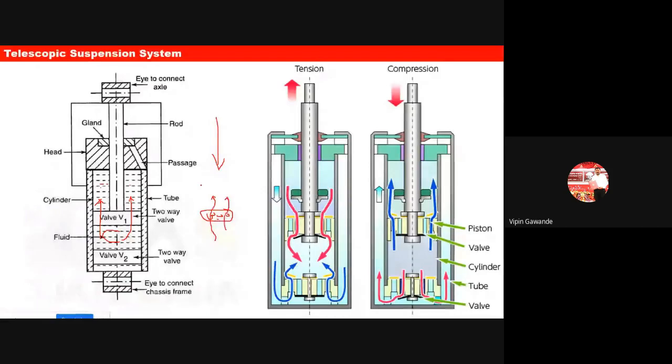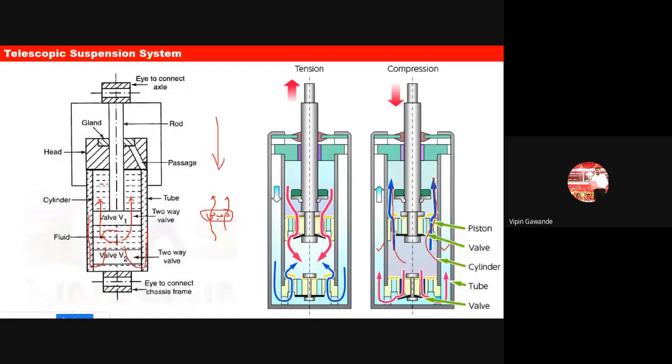Similarly, wall 2 also has holes, and because of the pressure of this piston, some of the fluid enters into this tube during the downward movement. So two things happen here. The fluid goes up because of the increase of pressure from the piston, and some fluid enters into these tubes. See here, the red arrows show that the fluid is entering into the tube, and the blue arrow shows that some fluid comes on the top side.